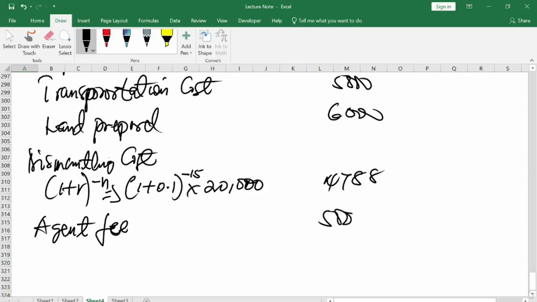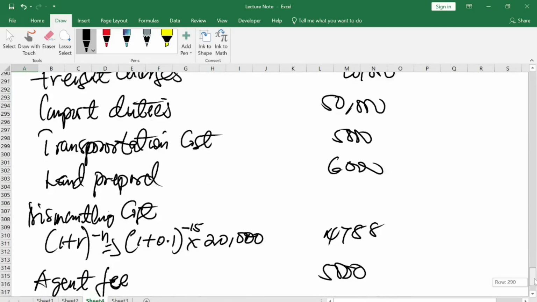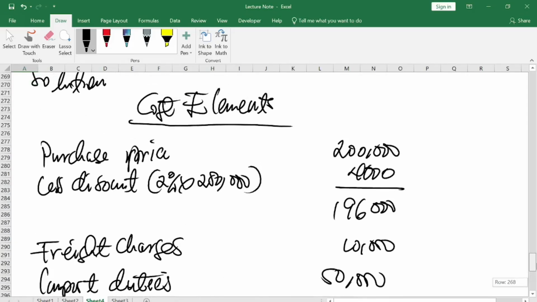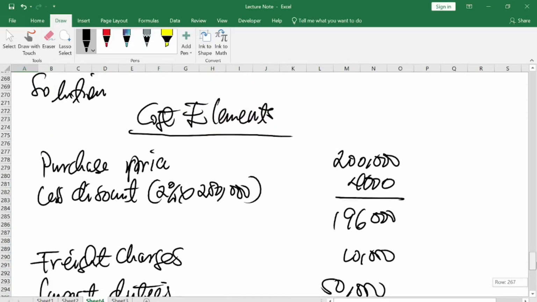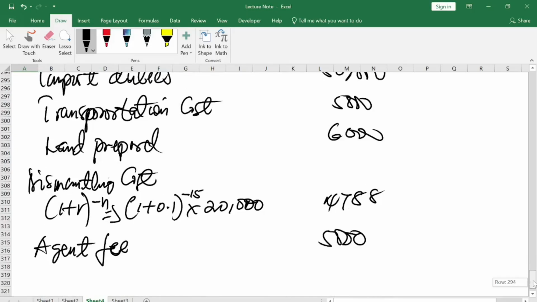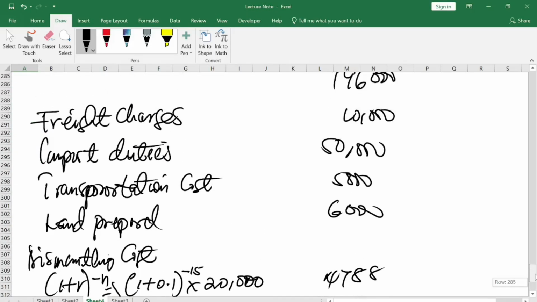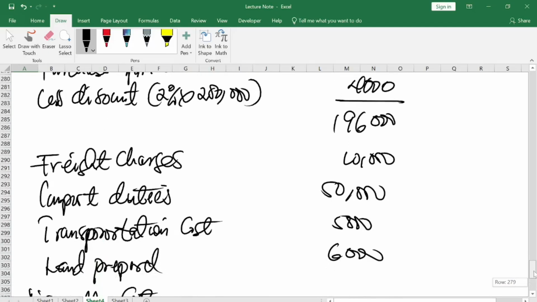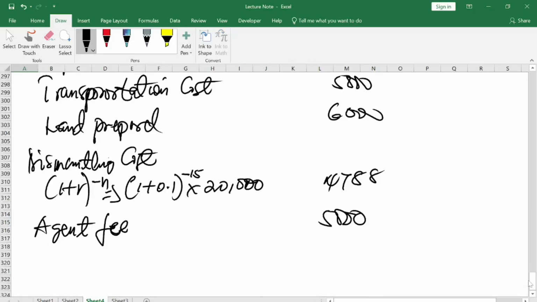So 5,000. Because in the acquisition of certain items or assets, you cannot just walk in and buy the asset. You need expertise. You need professionals like lawyers, surveyors, chartered accountants to help you in the acquisition process, finance analysts, and all those things. All those people will take money, right? So when you are factoring the cost of the asset, that is what you have to factor in the acquisition of the asset, right?